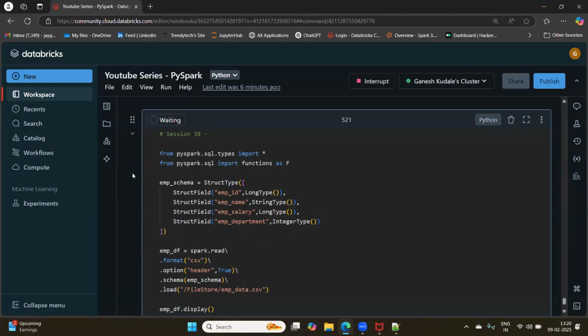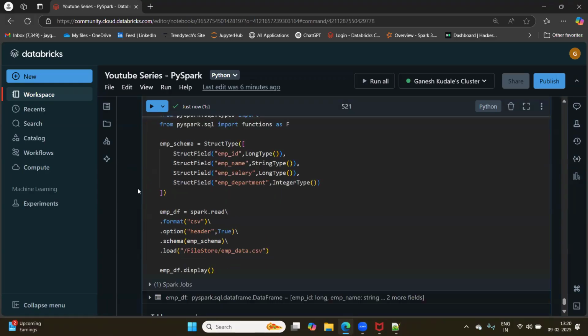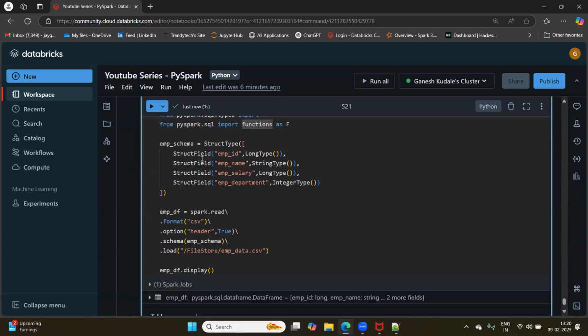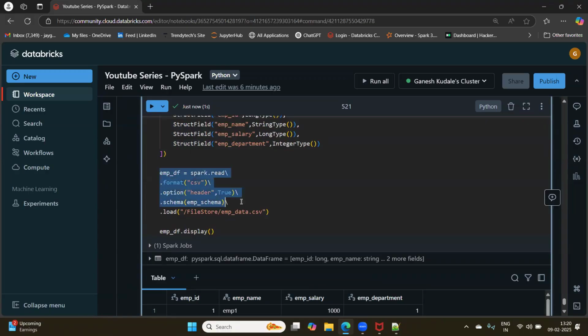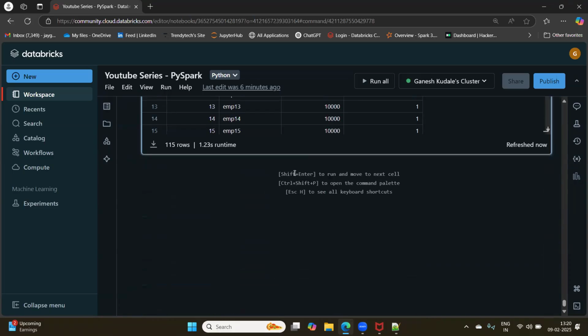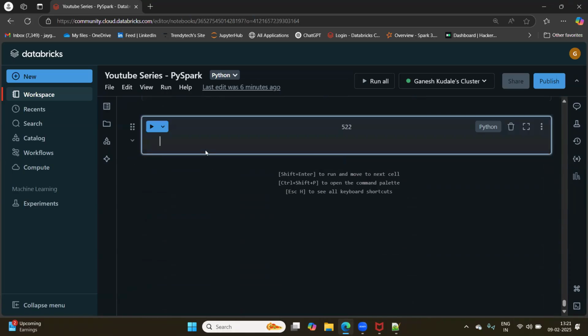We have this data frame already created in the last session, and we are using the same. For the code, you all know we have to import types, import functions, and create a struct schema to create the data frame. We are reading the CSV file just for this demo. Let's create emp df1 from emp df.